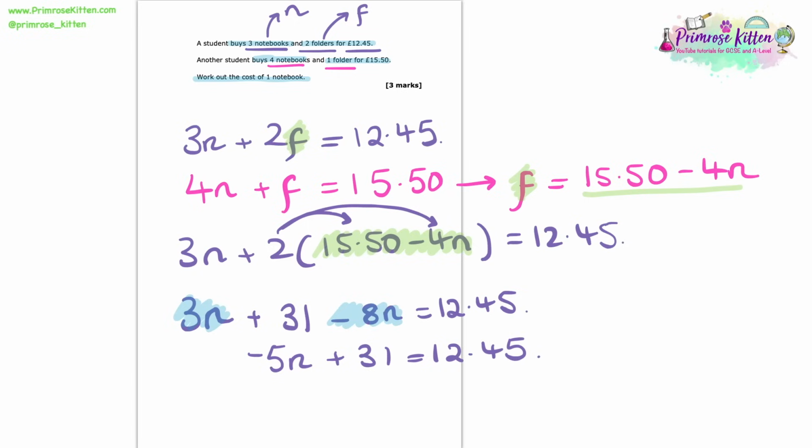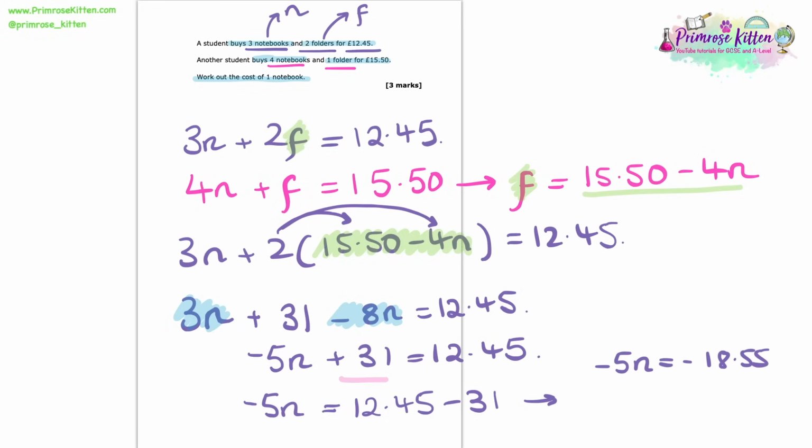Now I want to move that plus 31. I want to shift it onto the other side so it's with the other numbers that don't have n. And the way I'm going to do that is by subtracting that 31, doing the opposite of the plus 31 that's already there. So here I've got minus 5n equals 12.45 minus 31. Now that I can just put into the calculator, and I find that minus 5n will be equal to minus